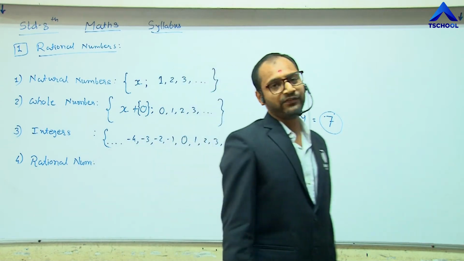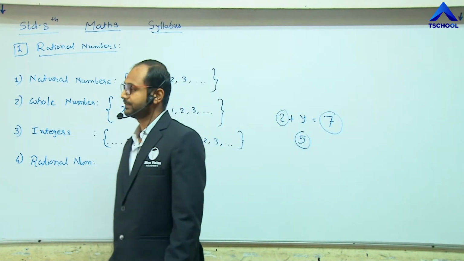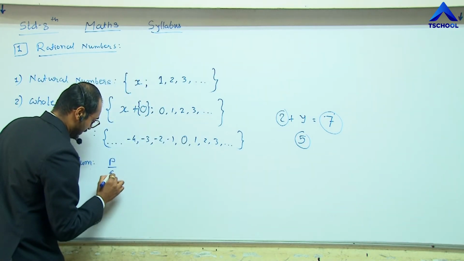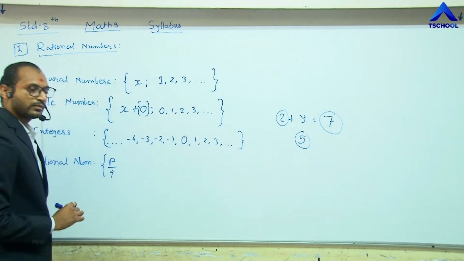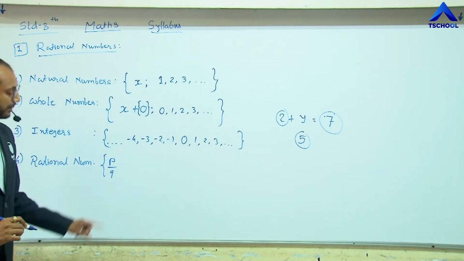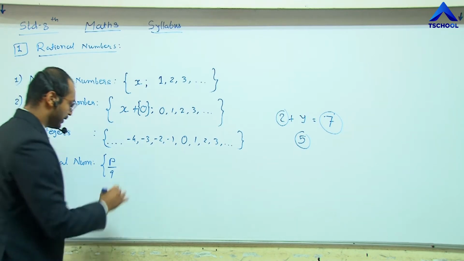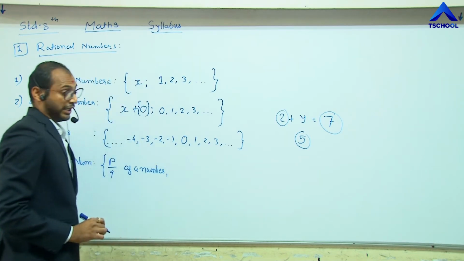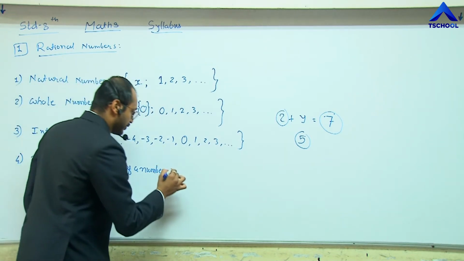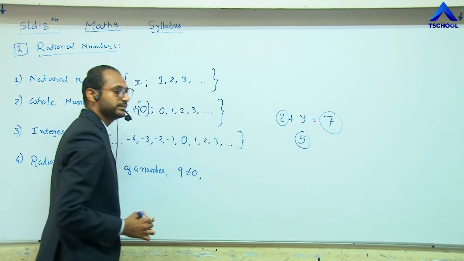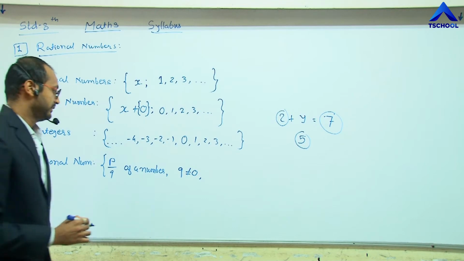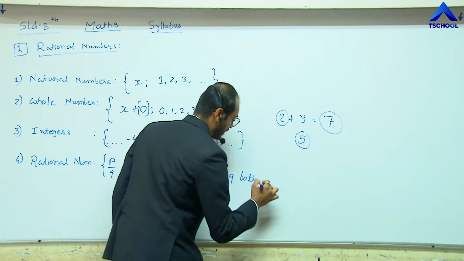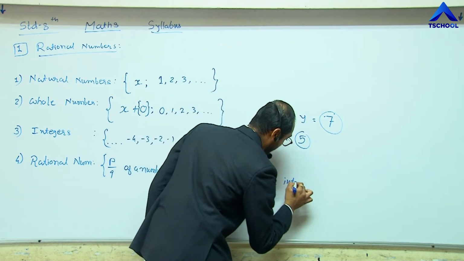Now, the basic definition of this rational number is the P by Q form of a number, in which Q never becomes 0 and P and Q both are integers.